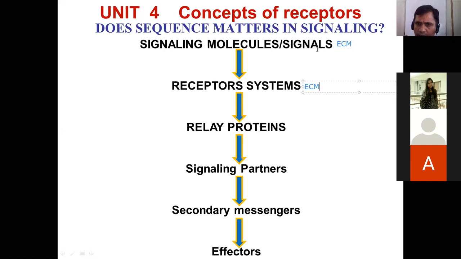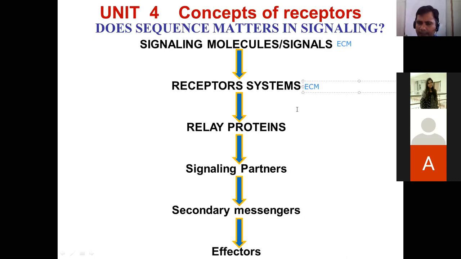These ligand or the signal will make a binding, association or interaction with the receptor. That is what we refer to here as receiving of signal. That is happening in the ECM. Once it is done, then what is happening? The receptor will make a dancing tune, conformational changes, and that will be transmitted from ECM to the intracellular compartment.